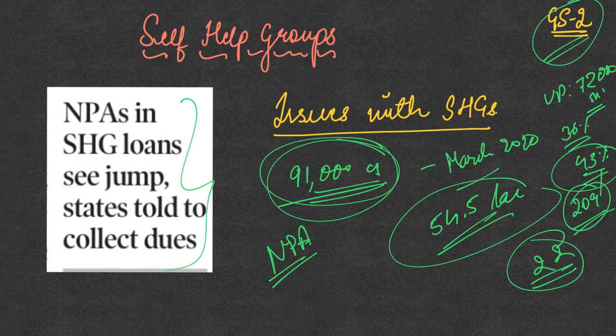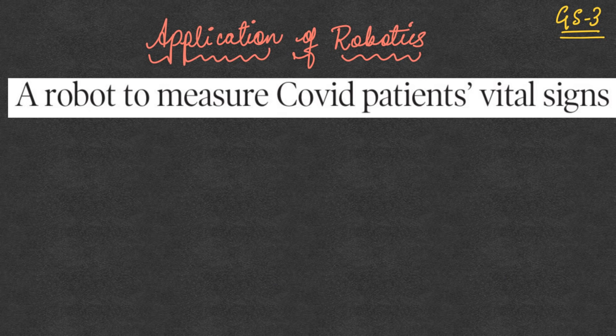Now we'll move on to the next topic. The next topic is the application of robotics. Robotics comes under your GS3 syllabus under science and technology. As far as robotics is concerned, the common questions you may have are: what is robotics? That is, you may be asked to write the definition of robotics or robots, and then what is the application of robotics in various fields.